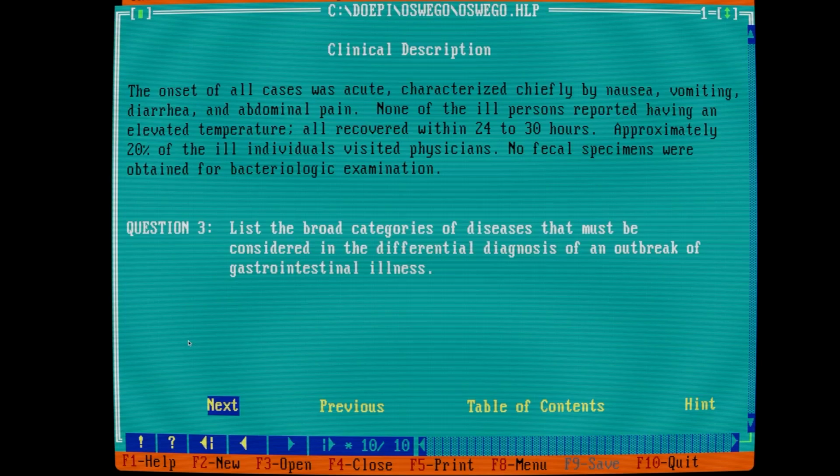The onset of all cases was acute, characterized chiefly by nausea, vomiting, diarrhea, abdominal pain. None of the ill persons reported having an elevated temperature. All recovered within 24 to 30 hours. Approximately 20% of the ill individuals visited physicians. No fecal specimens were obtained for bacteriologic investigation.